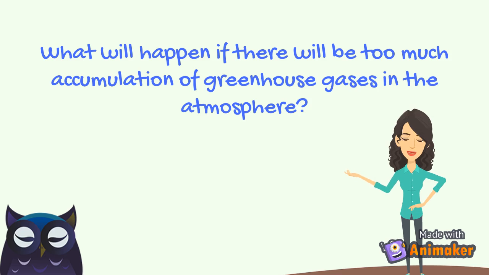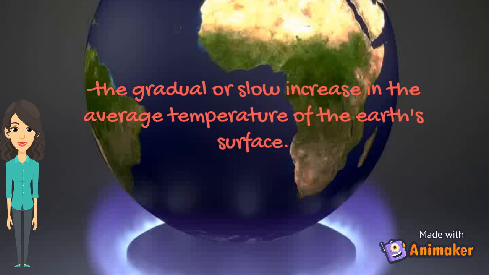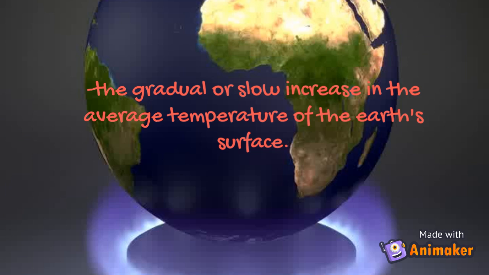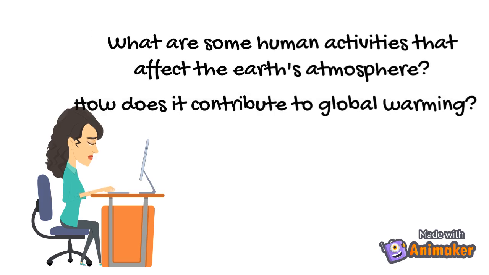What will happen if there will be too much accumulation of greenhouse gases in the atmosphere? Global warming occurs. That's right. Global warming is the gradual or slow increase in the average temperature of the Earth's atmosphere. What are some human activities that affect the Earth's atmosphere? How does it contribute to global warming?